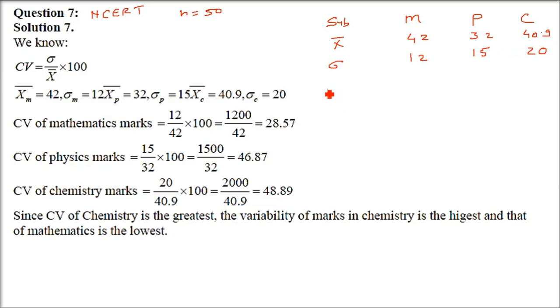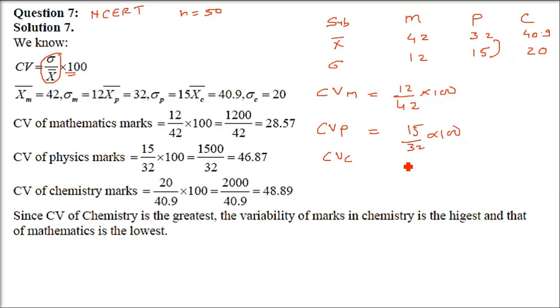Since sigma and x bar are both known, we'll find the coefficient of variation of all three using sigma by x bar into 100. That is 12 by 42 into 100, 15 by 32 into 100, and 20 by 40.9 into 100.